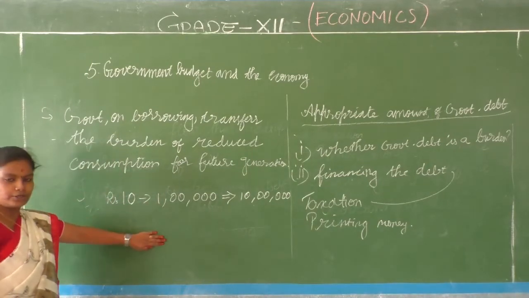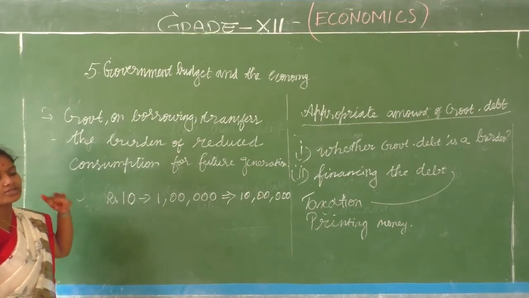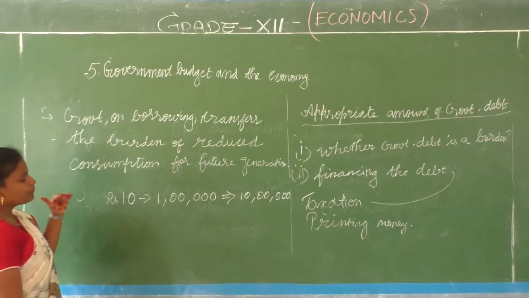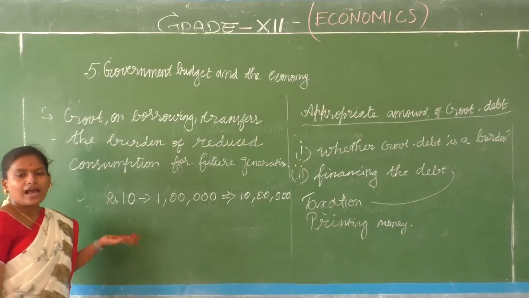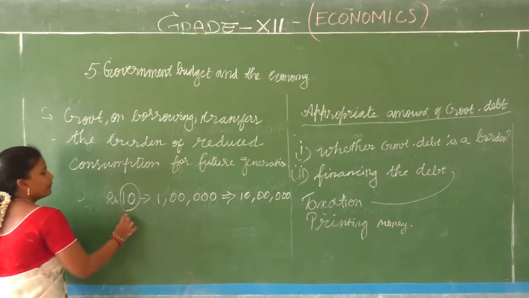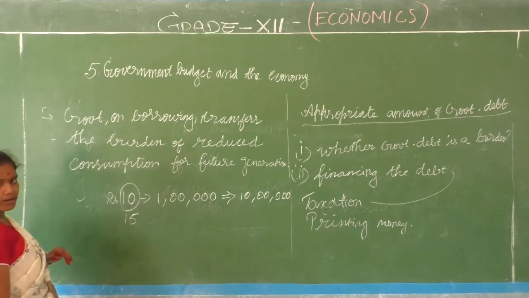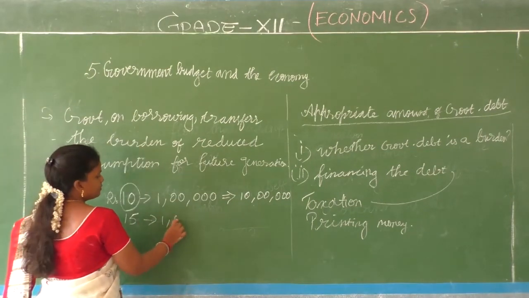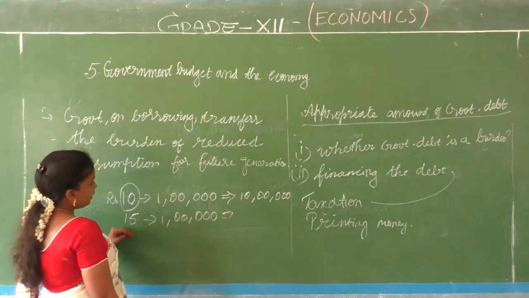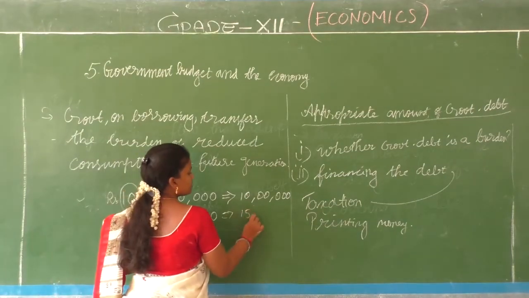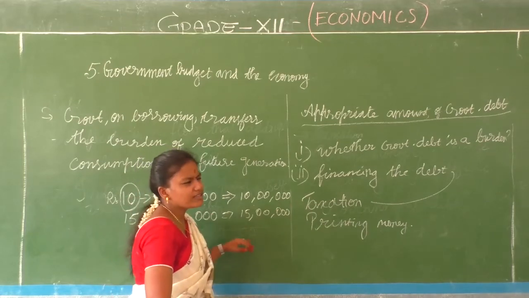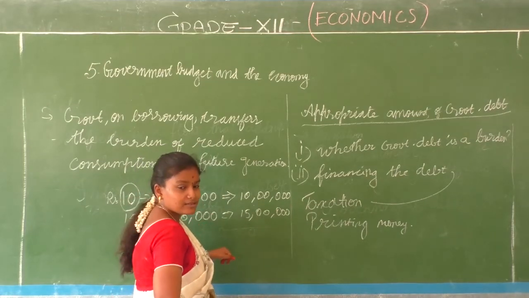This happens in this particular financial year, and the government owes the interest to the public, to be paid after 20 years. After 20 years the government says this 10 rupees will be paid as 15 rupees. For the same 1 lakh people. So what happens here? It becomes 15 lakhs. How do you think the government is going to raise this extra 5 lakhs?